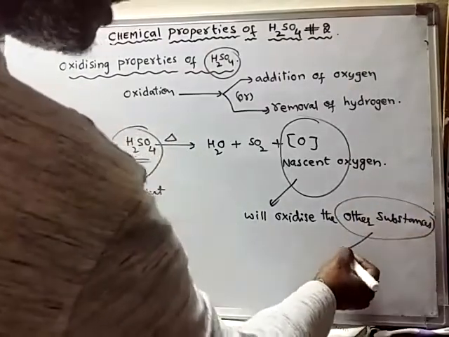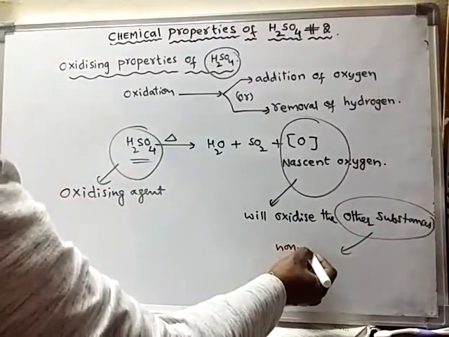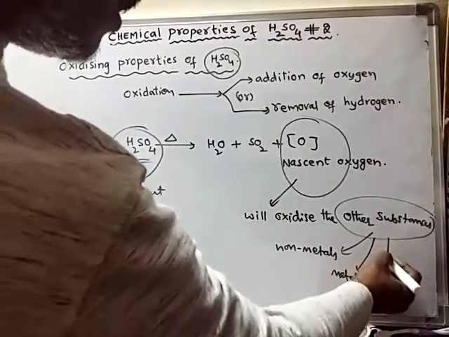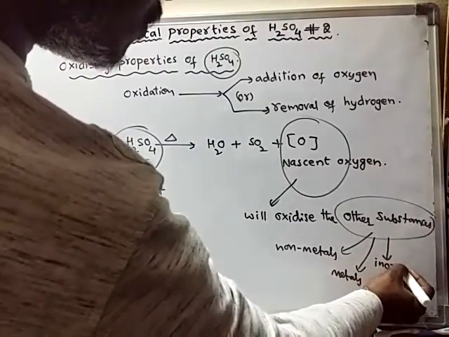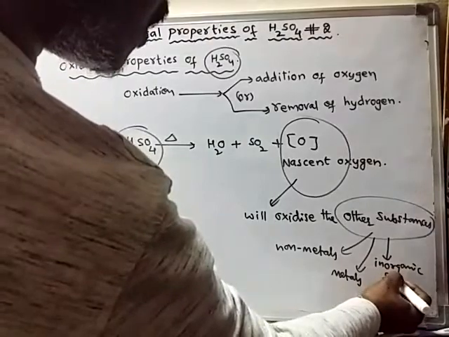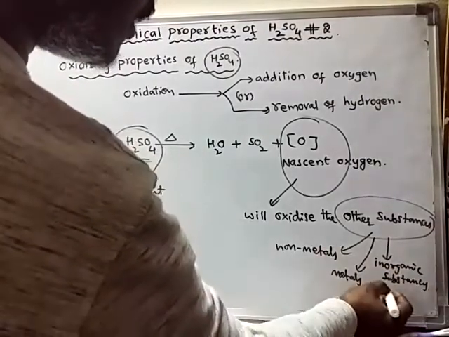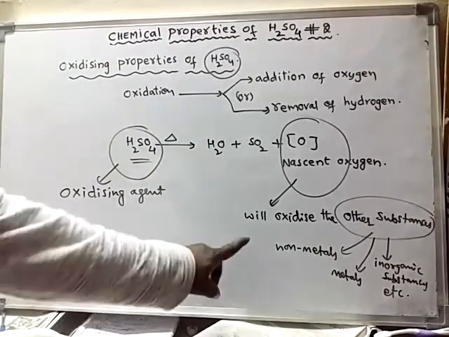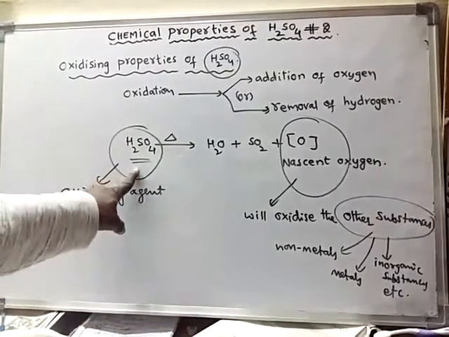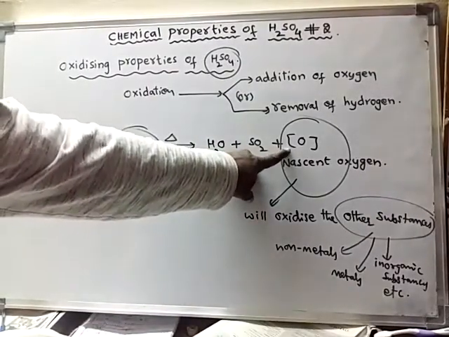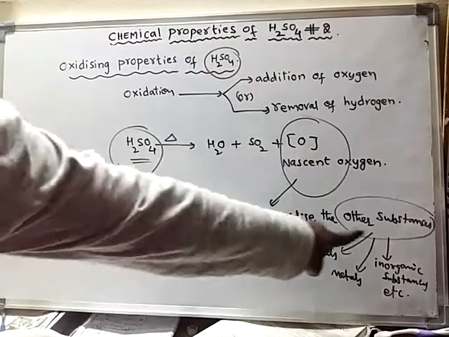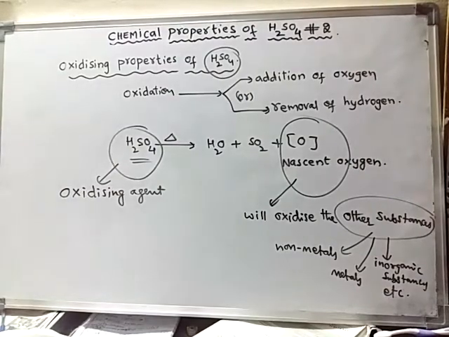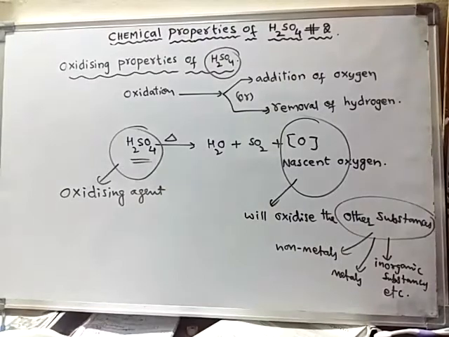Other substances means non-metals or metals or other inorganic substances, etc. So other substances are oxidized by sulfuric acid, because sulfuric acid will produce nascent oxygen, and this nascent oxygen will oxidize the other substances. Hence sulfuric acid is said to be acting as an oxidizing agent, and it shows oxidizing properties. For example,